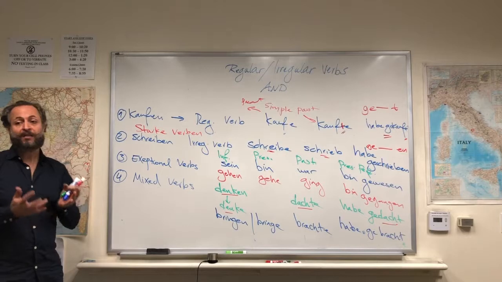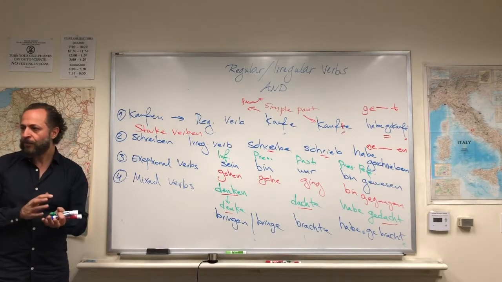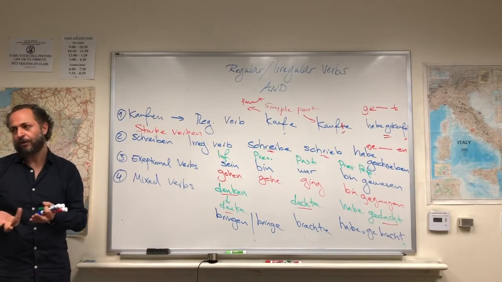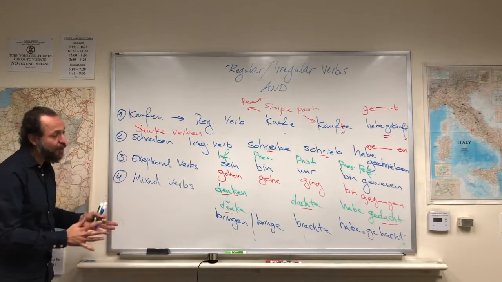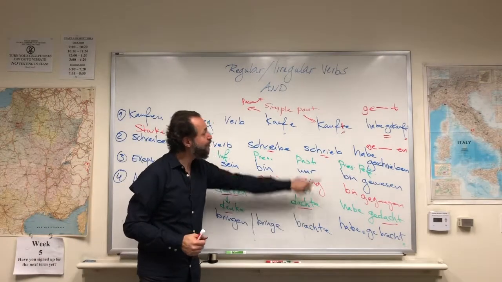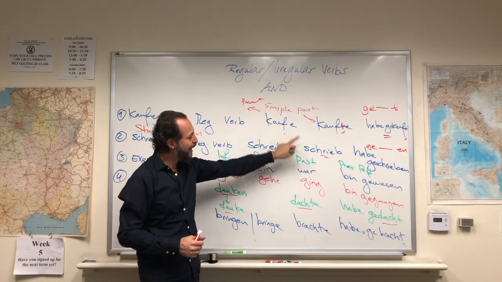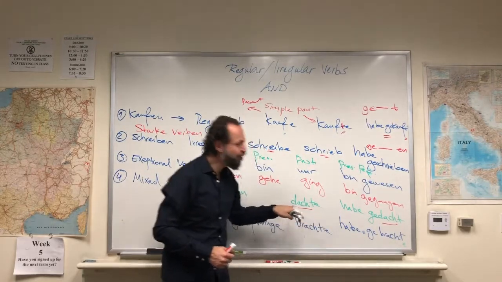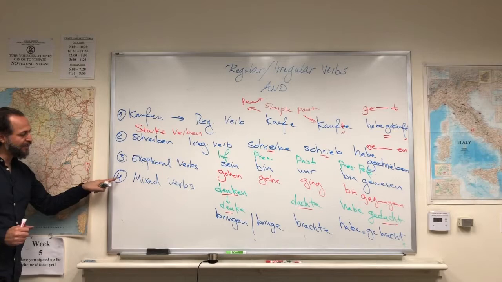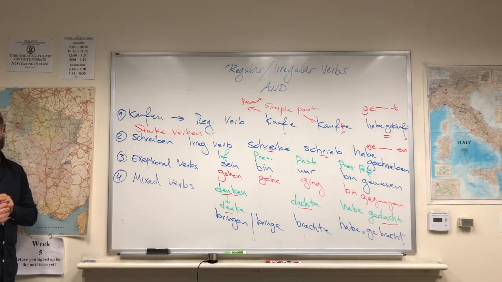Think about the verb: I think, I thought, I have thought; I bring, I brought, I have brought. This is also an extremely irregular verb, but it is at the same time a mixed verb because it has the T from regular verbs and it has the changing of vowel from irregular verbs. So this is the fourth type of German verbs.